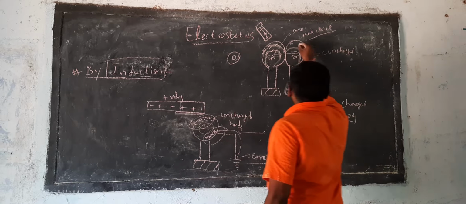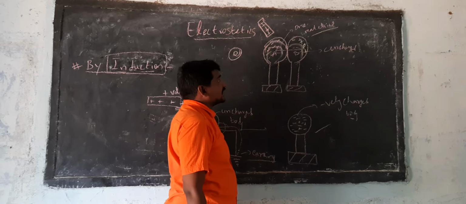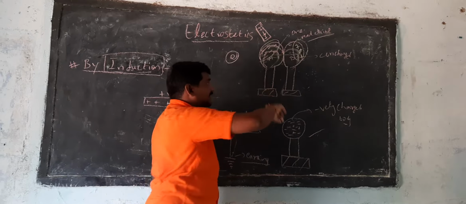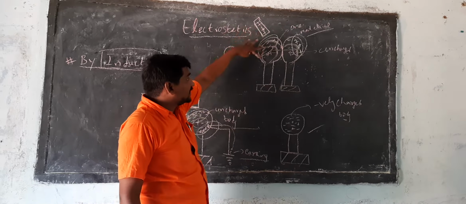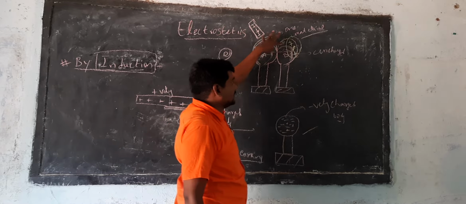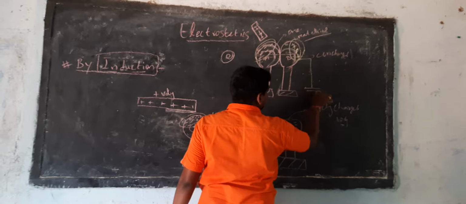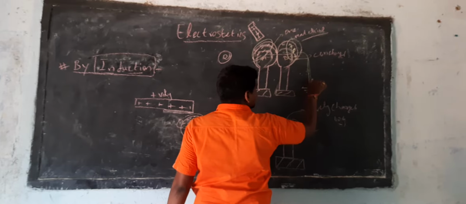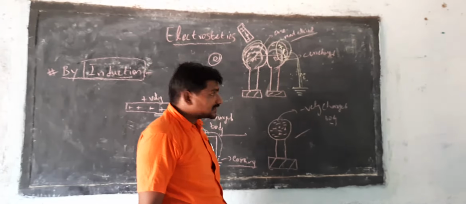All the positive charges accumulate here. So, since all the positive charges accumulated here and all the negative charges accumulated here, with respect to positive charge, this surface resides negative charge, and here it resides positive charge. Now, if I connect the earthing to this part, what happens? All the positive charge gets neutralized by adapting electrons from the earth.